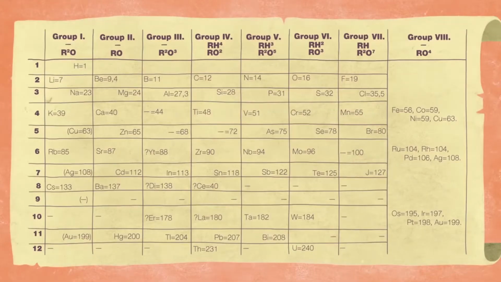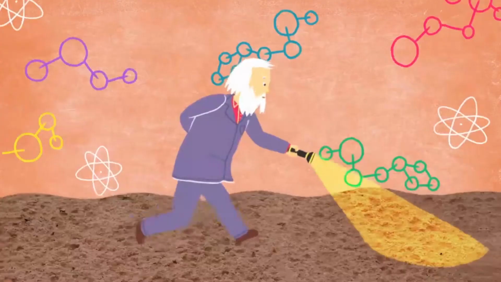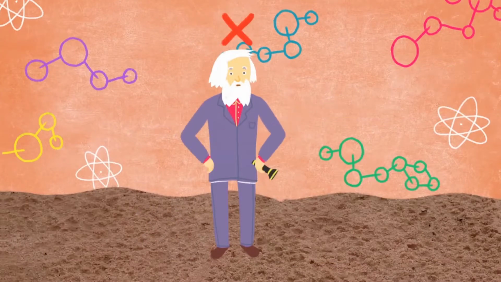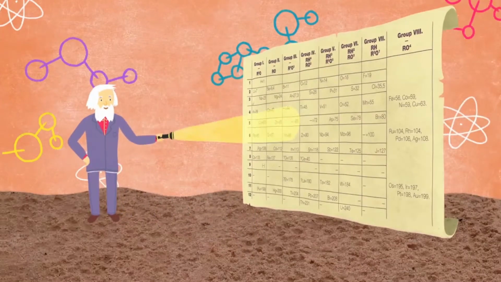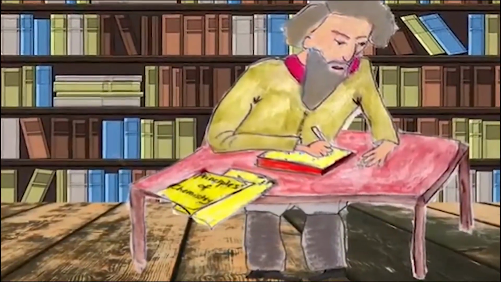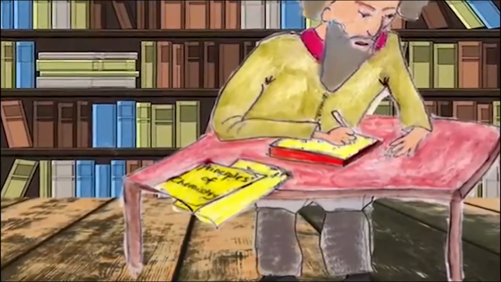He used the periodic law not only to correct the then accepted properties of some known elements, such as the valence and atomic weight of uranium, but also to predict the properties of 8 elements that were yet to be discovered. Mendeleev wrote the definitive textbook of his time, Principles of Chemistry.